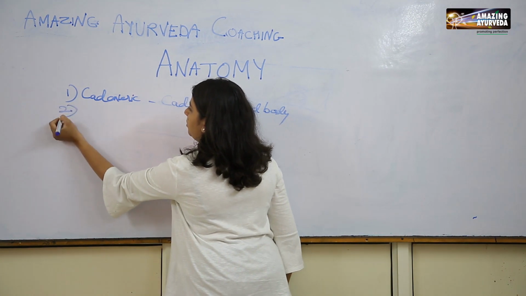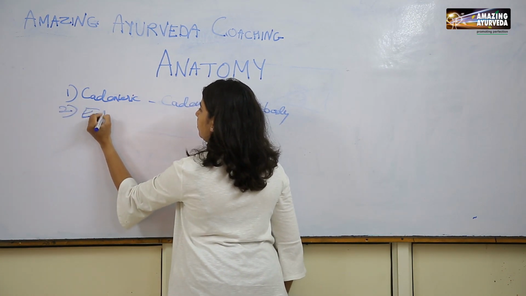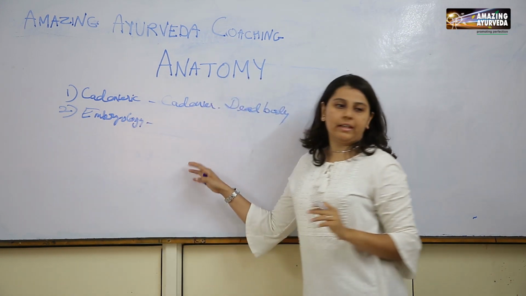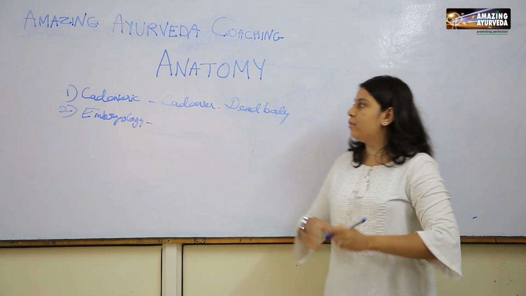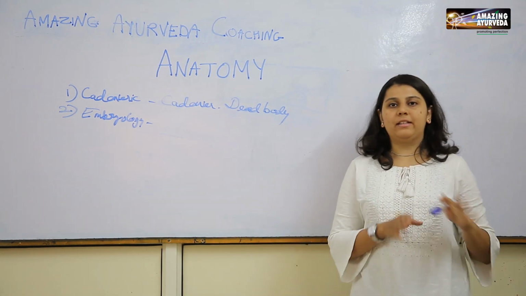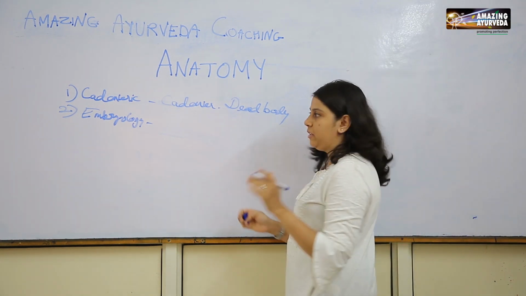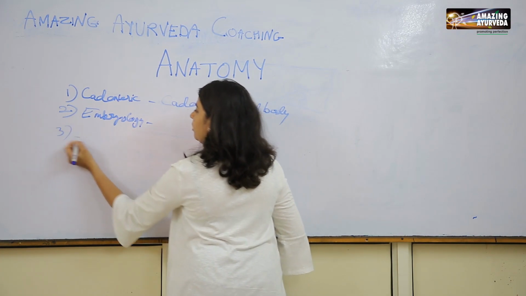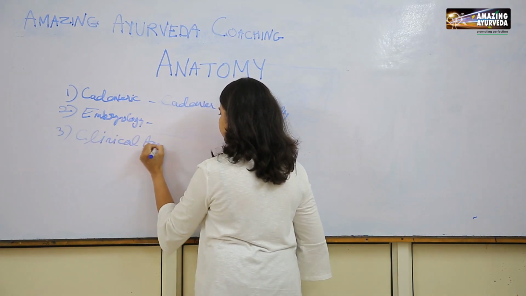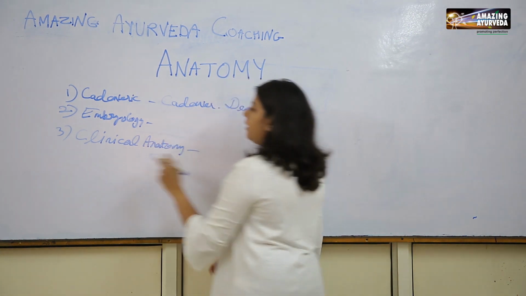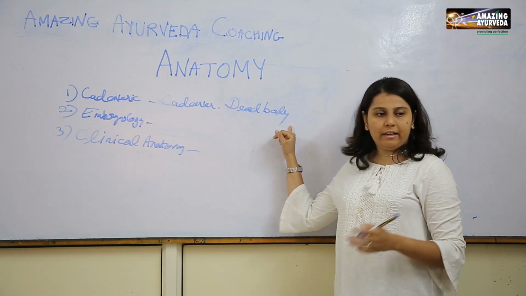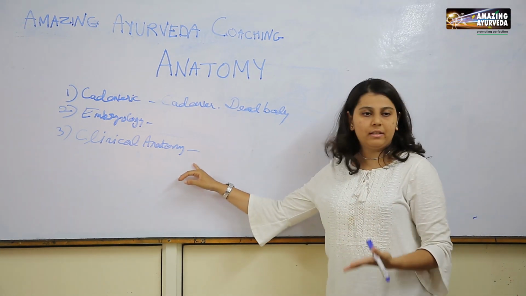The second type of anatomy is embryology, in which we study the structures of the embryos of various organisms, may it be human beings or amphibians or reptiles or all the species. Then third is clinical anatomy. In this type of anatomy, whatever we have studied in cadaveric anatomy, we apply to the patients in clinical anatomy.